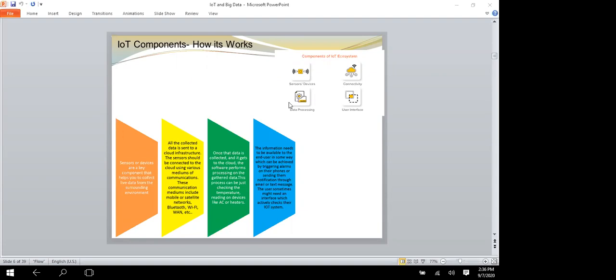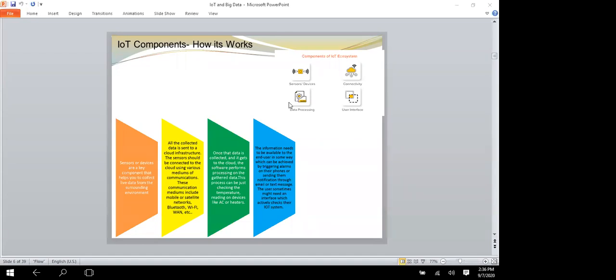But there might be a situation when an interaction is required. For example, what if the temperature is too high, or is there any intruder in your house? That is where the user comes into the picture. They want the details, because the sensor has taken the data, it has been given to the cloud, and it has been processed. From the processing, the result will be given to the user interface.